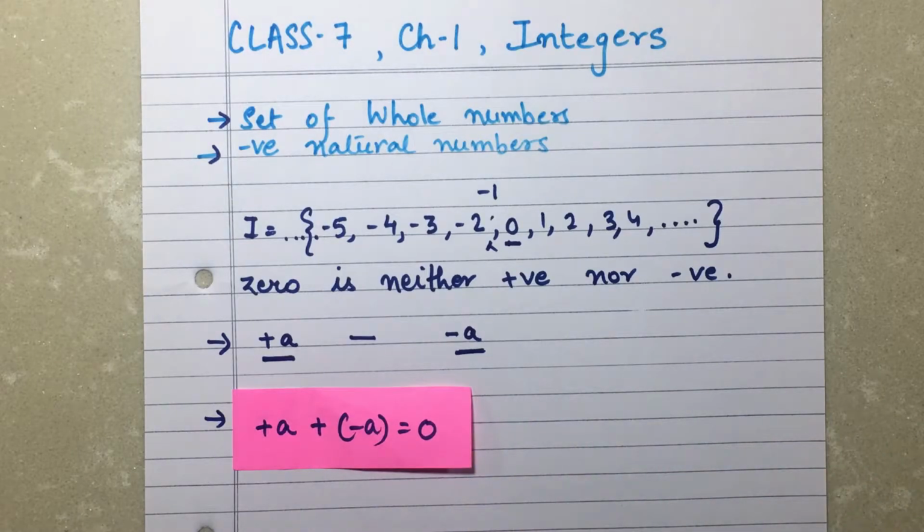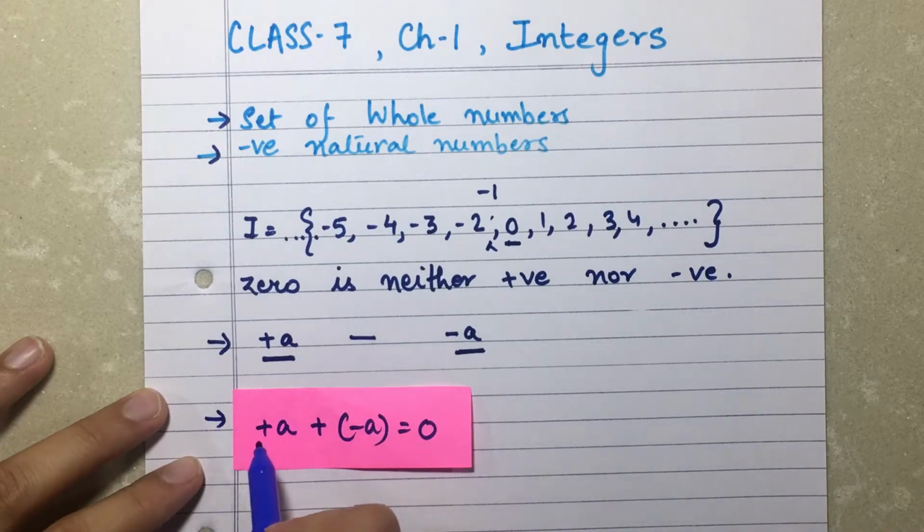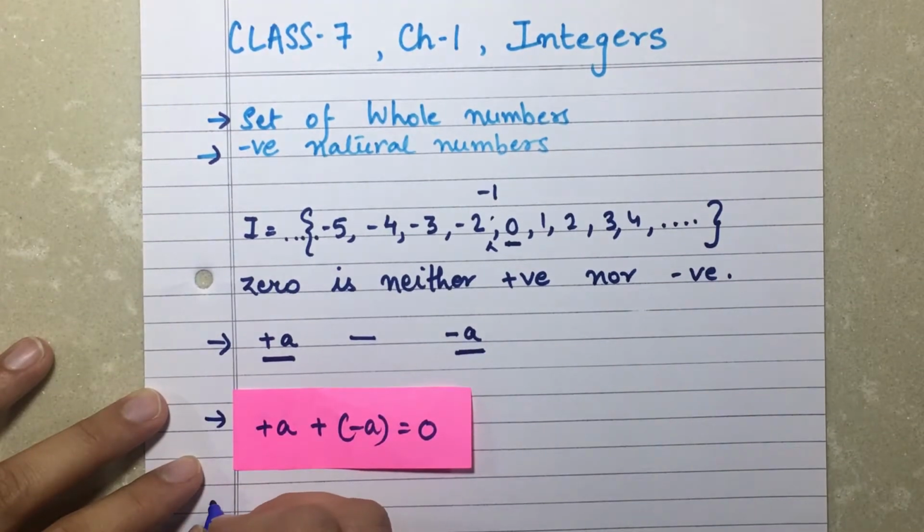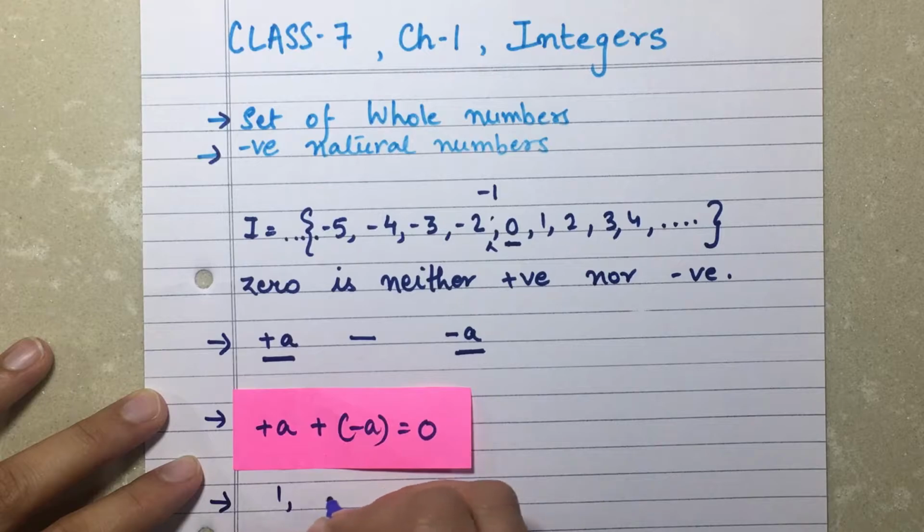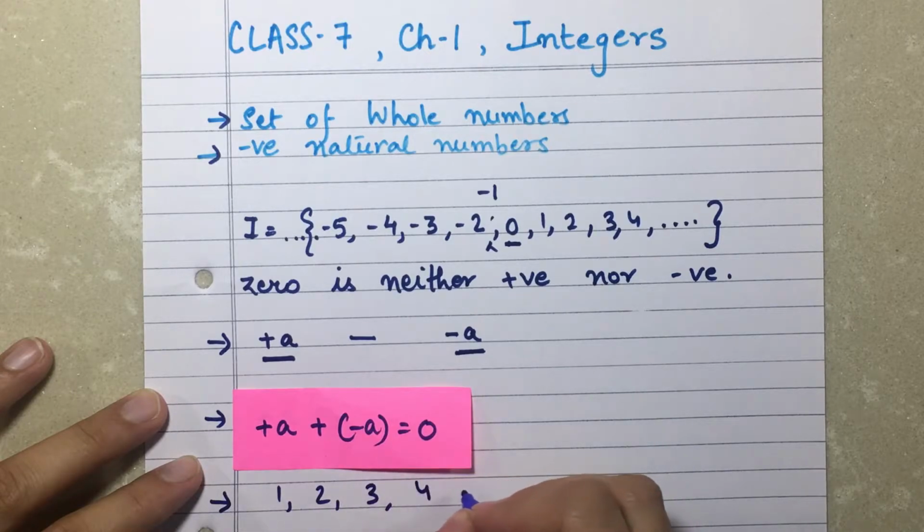If I have a plus 2 and I take a minus 2 away from it, let's take a more live example. If I give you 2 toffees, that's a plus 2. I just gave you 2 and then I took 2 back from you, that's a minus 2. So what are you left with? Nothing. So that means you have 0. So that's why we say the sum of a positive number and the same negative number brings us the answer 0.